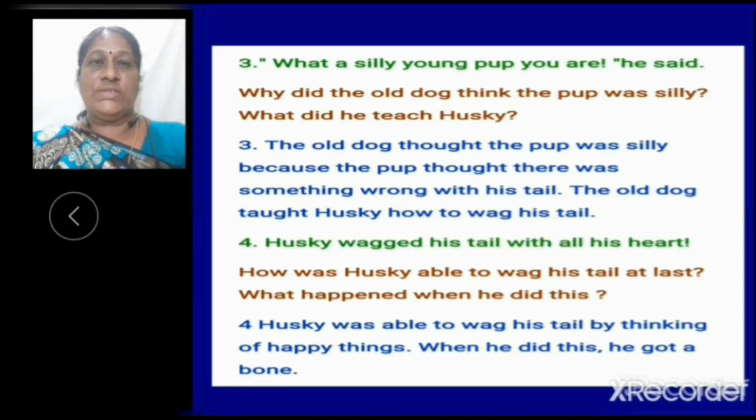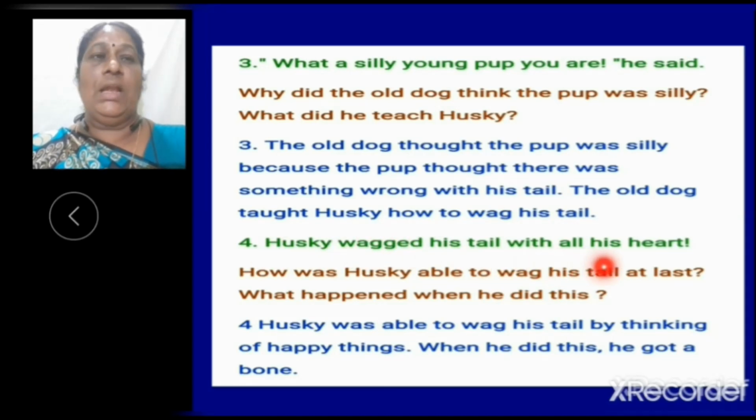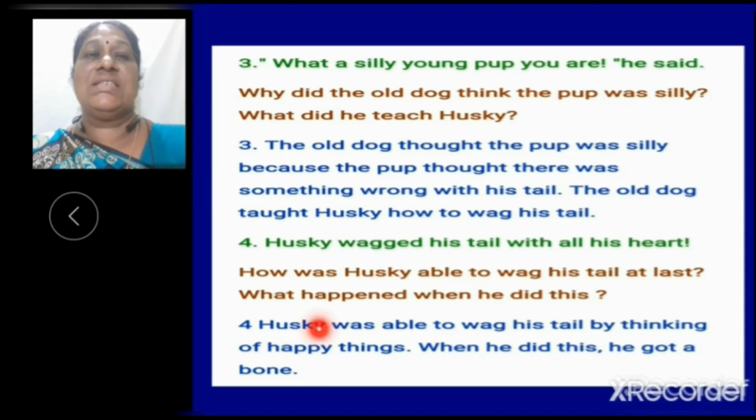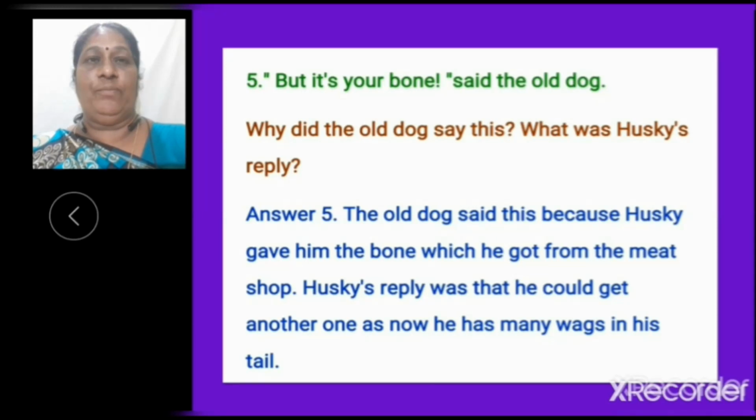Now, next question, children. Husky wagged his tail with all his heart. How was Husky able to wag his tail at last? Husky was able to wag his tail by thinking of happy things. What happened when he did this? When he did this, he got a bone. Now, moving to next question.